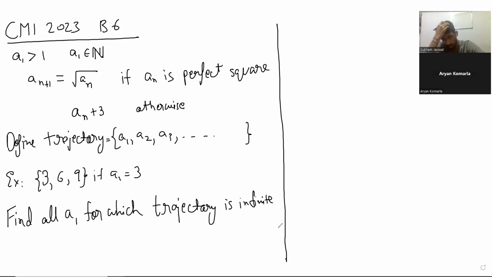Yes, sir. So the first partial credit question is: prove that there exists an infinite trajectory, and give an example. So we have to explicitly find it.